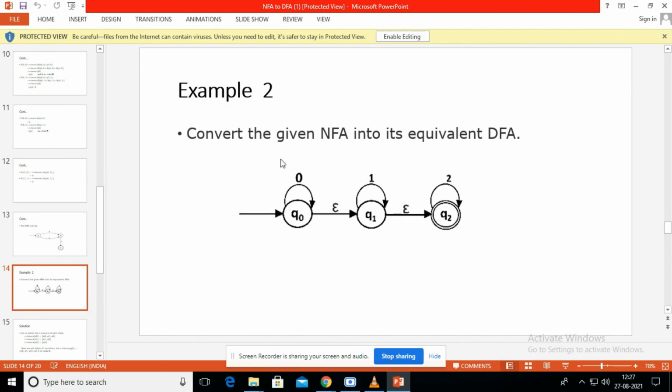Next, I am giving one more example. Okay, so you have to solve it on your own.